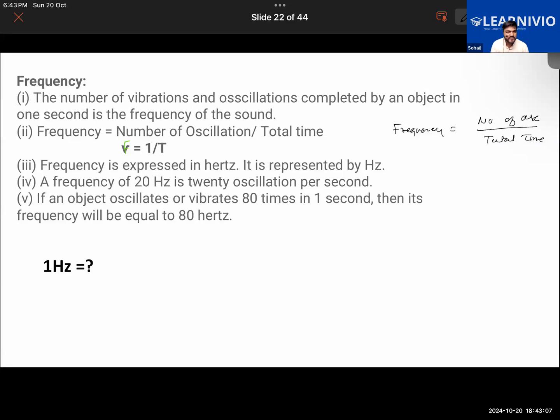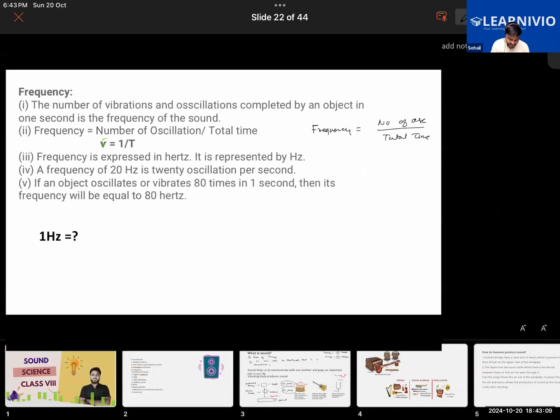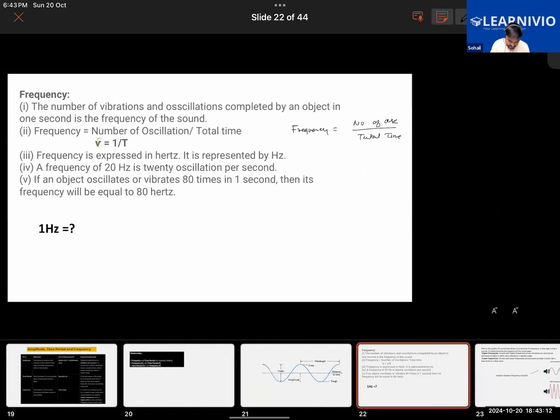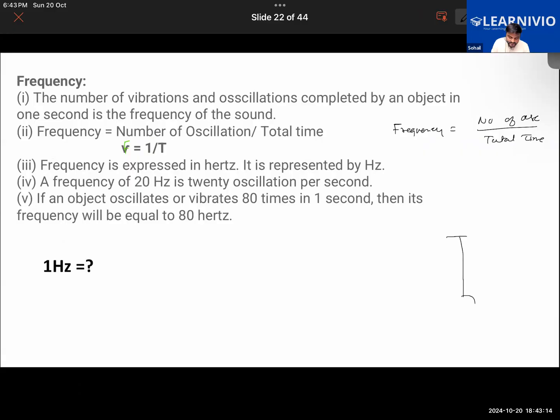Remember the frequency of the pendulum, when you had to find the frequency of the pendulum, for example.